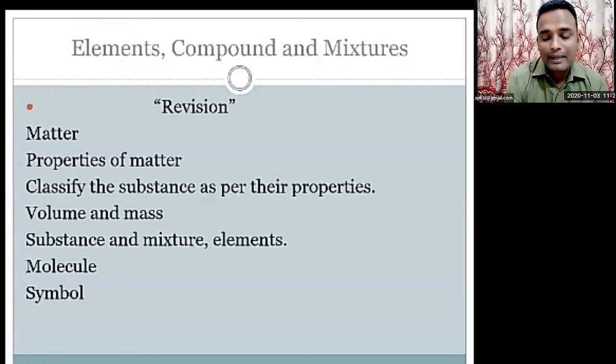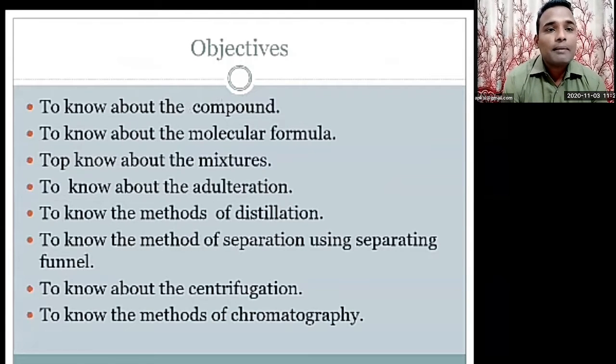The examples of metalloids are silicon, selenium and arsenic. These are the examples. But now today we'll start our lecture, that is, what is a compound. Next, sir. Compound. What is compound?